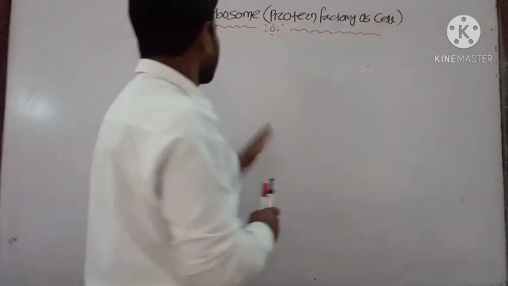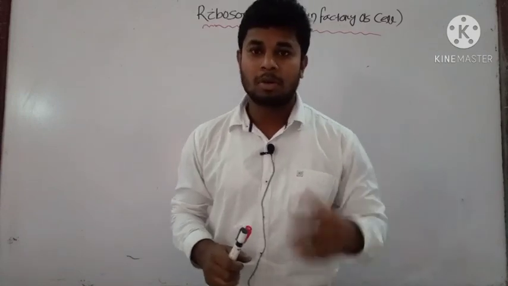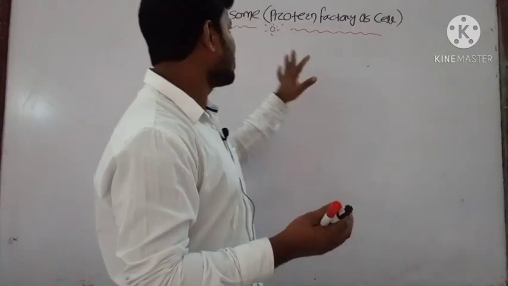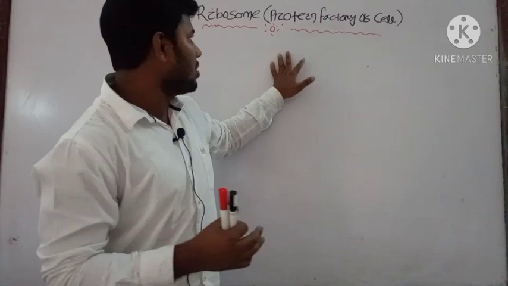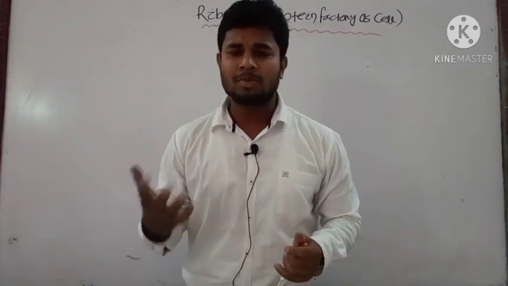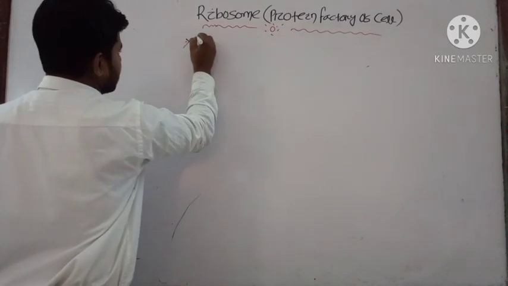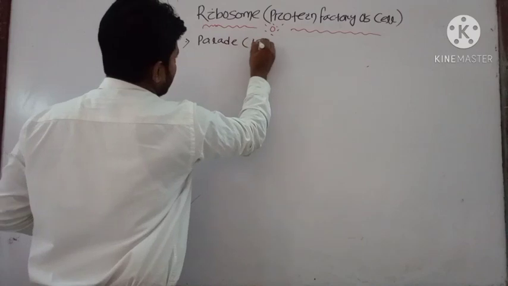Now let us discuss the ribosome, which is also known as the protein factory of the cell. But mitochondria is known as the powerhouse of the cell. Most of the protein needed by your cell is made inside the ribosome. Who discovered the ribosome? It was discovered by Palade in 1955.